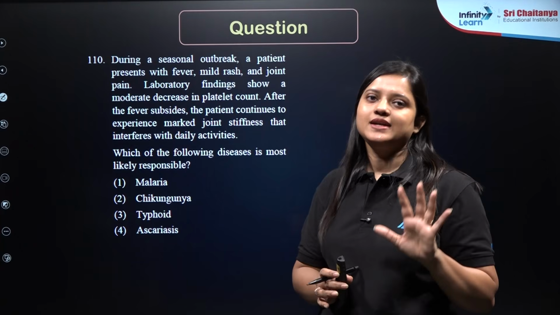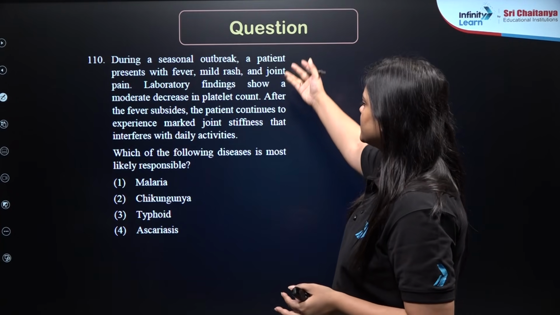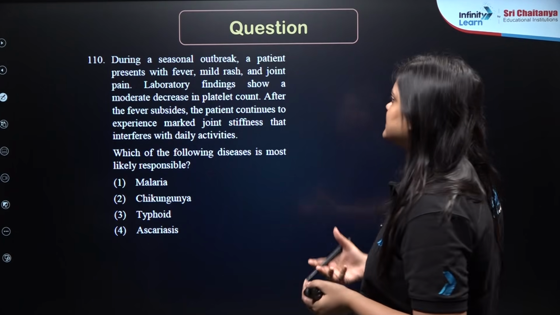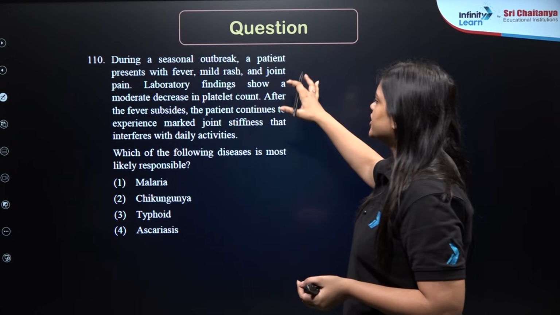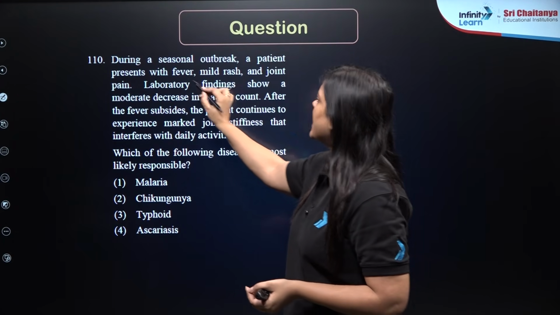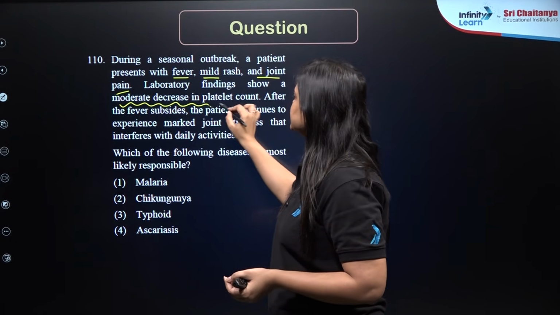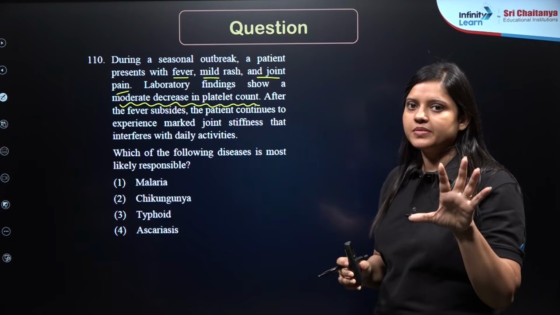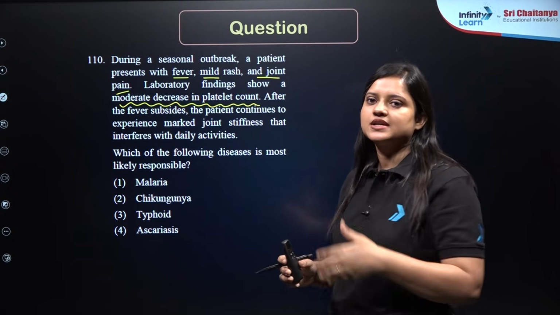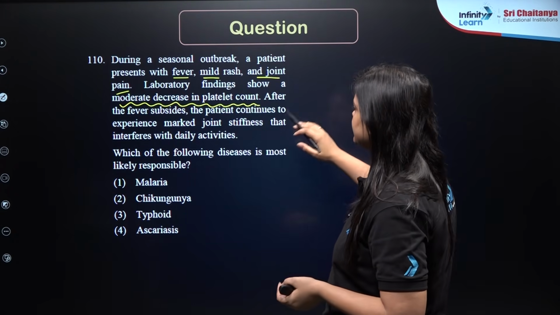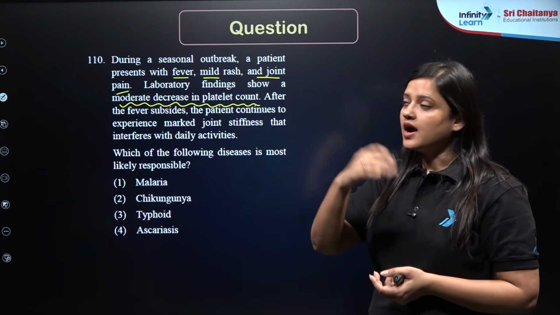Question number 110. Very lengthy question. So will you be giving that much of time? Let's see the keywords. During a seasonal outbreak, a patient presents with fever, rash, joint pain, right? There is a moderate decrease in platelet count. Remember that platelet count decreases drastically in case of dengue. But when we are talking about fever, rash and joint pain, let's see what they are talking about after this.